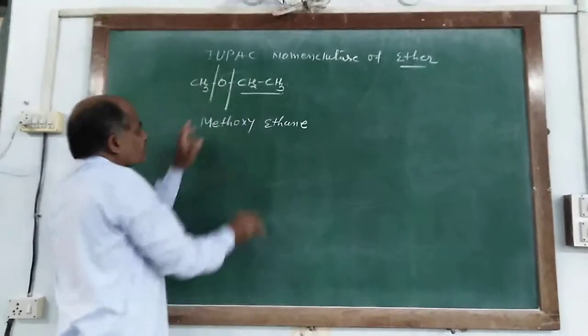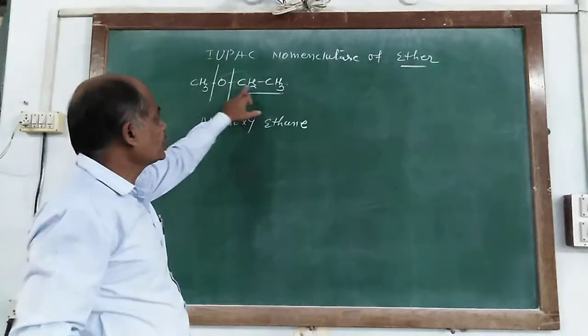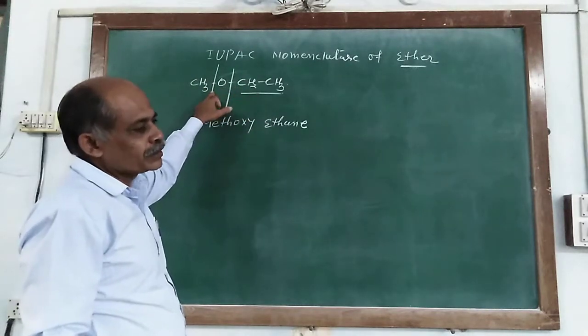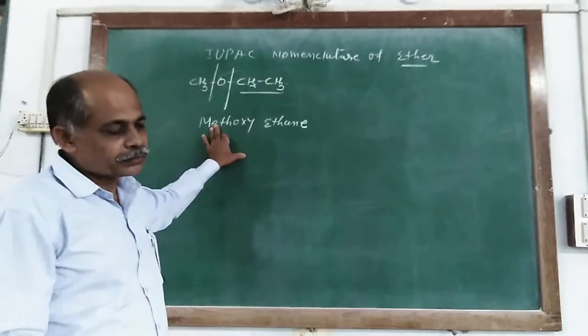But if you break the bond from the other side and write ethoxymethane, according to IUPAC nomenclature it is wrong.